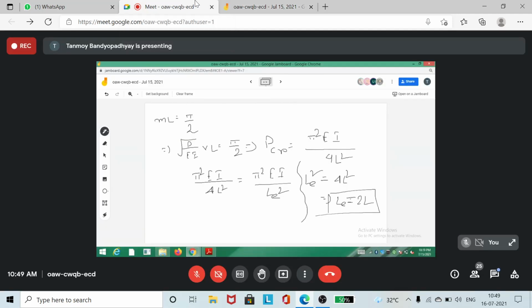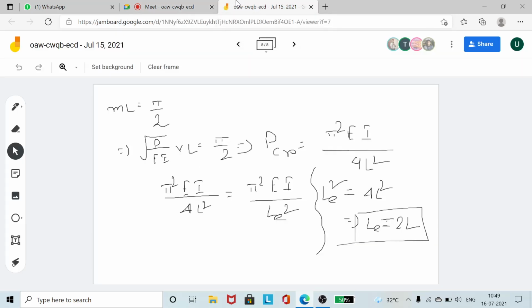Try this at your home, and then you need to understand all those things about columns. I had done some problems, and I'll be doing some more problems from Timoshenko. I'll be sharing it today. Do you have Timoshenko's book? I can give you one problem. You try it. I'll do columns again next day, and maybe a few more problems, mostly from the book of Timoshenko. Some problems I will discuss, but this is mostly about columns.